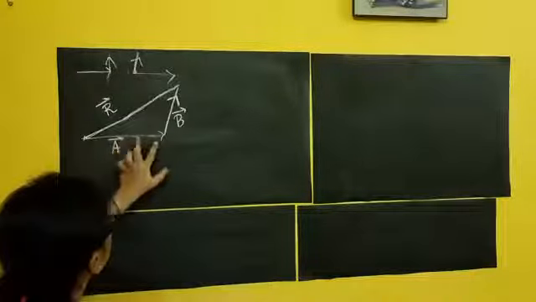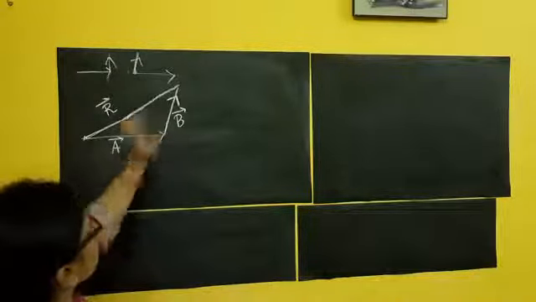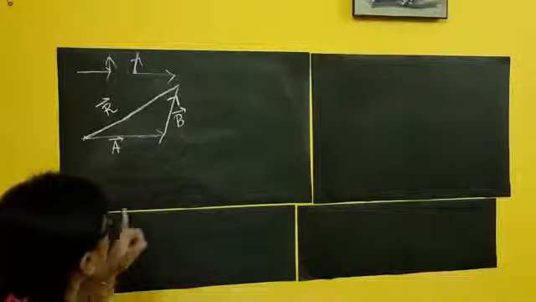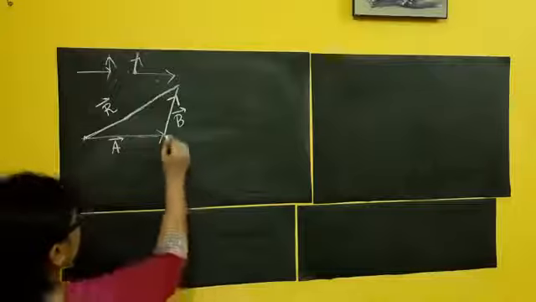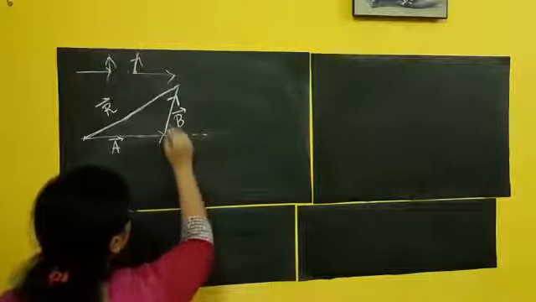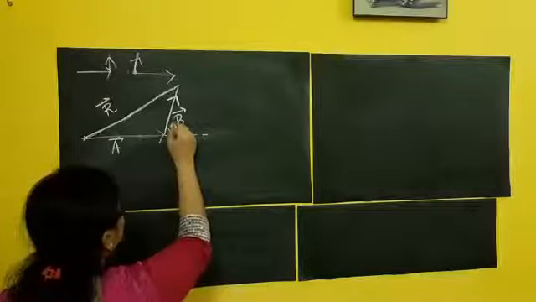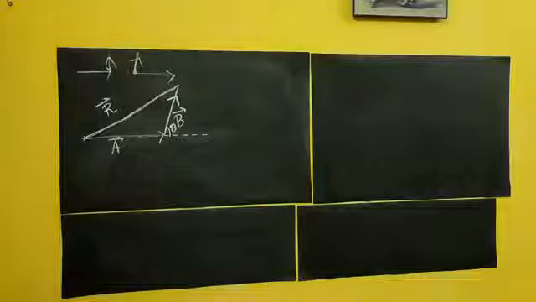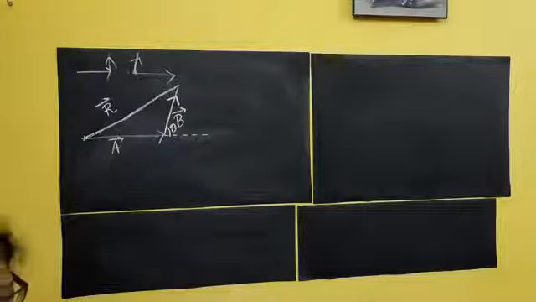A is moving along this direction, B is moving along this direction. What is the angle between these two vectors? Remember, if I elongate it a little bit, this angle is theta. Theta is the angle between vector A's direction and vector B's direction.